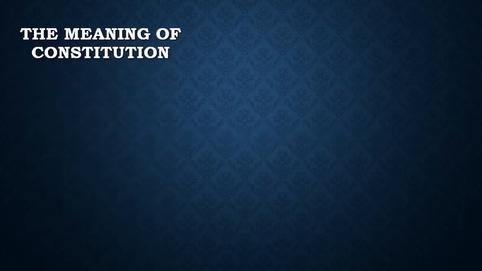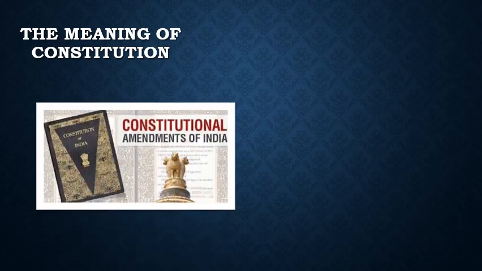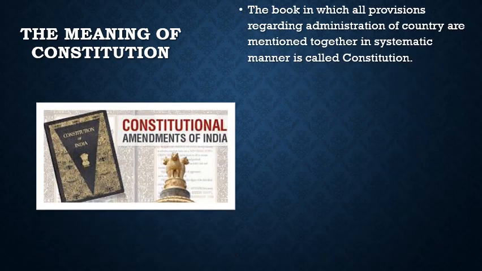Meaning of Constitution. The book in which all provisions regarding administration of the country are mentioned together in a systematic manner is called Constitution. So it is a book, you can see in the picture. Provisions mean we have certain laws to be followed, rules and regulations, which are mentioned in the Constitution. So Constitution is a book having fundamental laws.